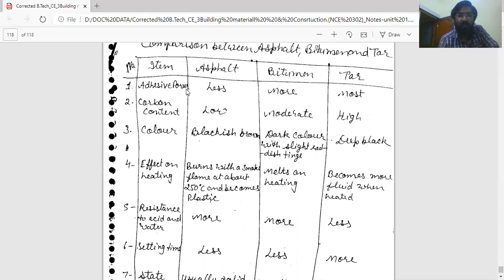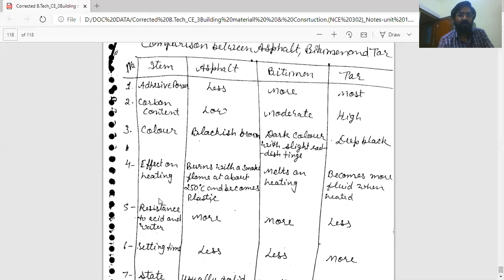Adhesive power or binding property in tar is most. Second, carbon content. In carbon content asphalt low, bitumen moderate, tar high. That is why the color of tar is deep black. Third, color: asphalt blackish brown, bitumen dark color with slight reddish tinge, and tar is deep black.